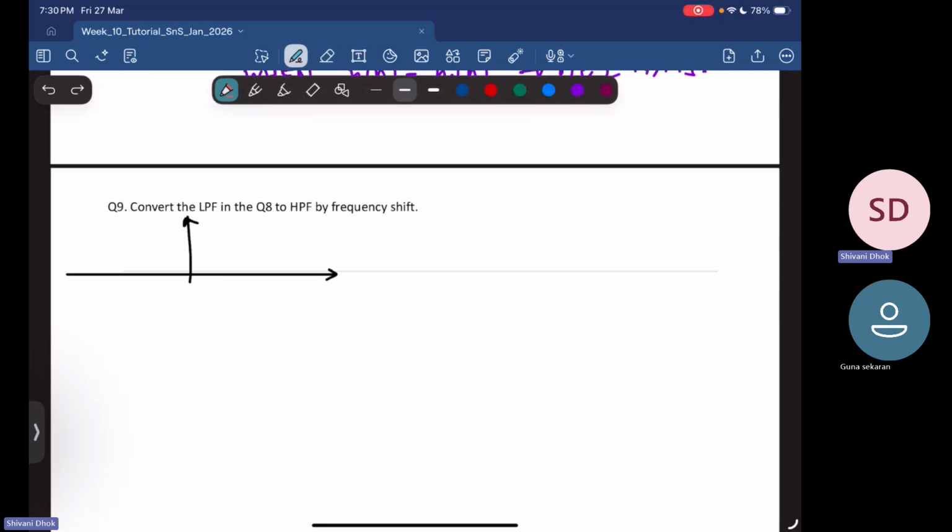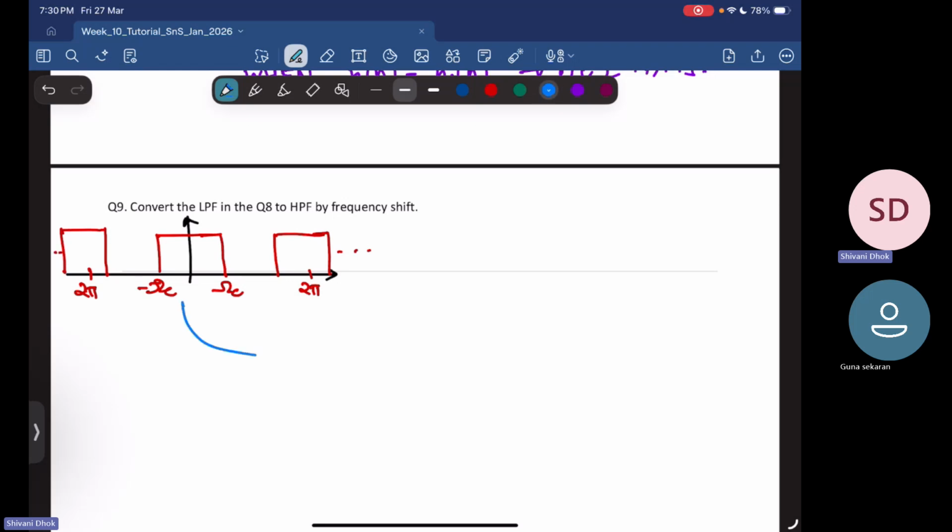This is how it looked. You have omega c, minus omega c. Then at 2 pi you will get another box, another response, and it will just continue.